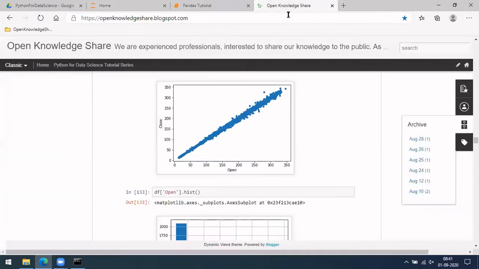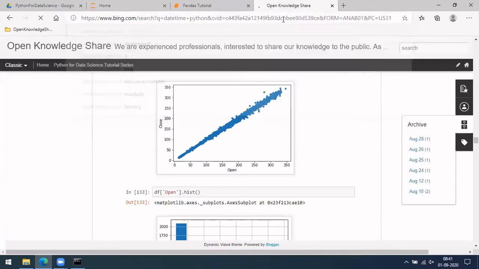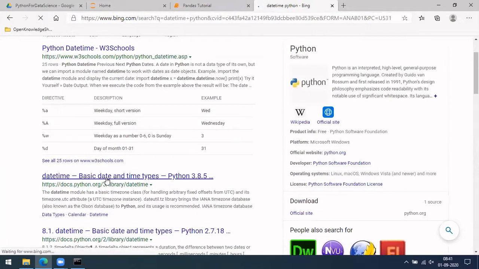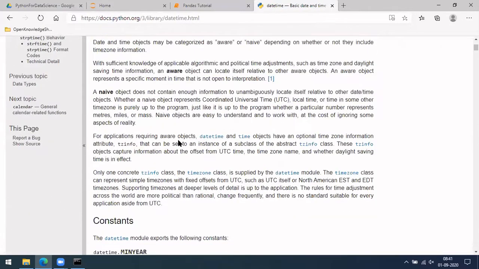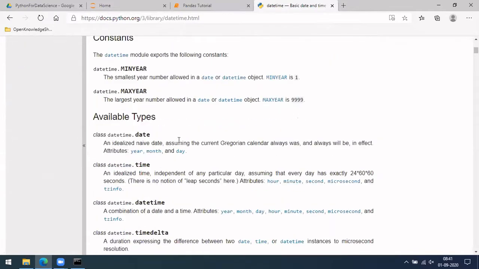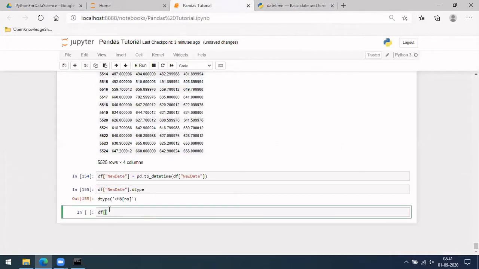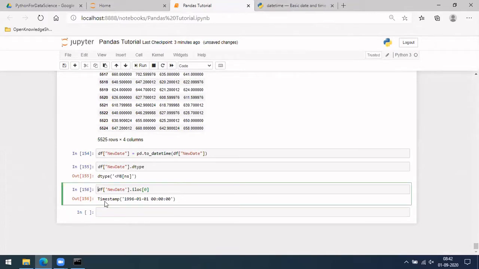Let me directly touch upon this now. There is this datetime in Python, which is also a kind of library that you have inbuilt. It will handle the date times of your code. So let me do df of new date, let me take only the first one, iloc of 0. You got some value. If you see here, it came as a date timestamp.